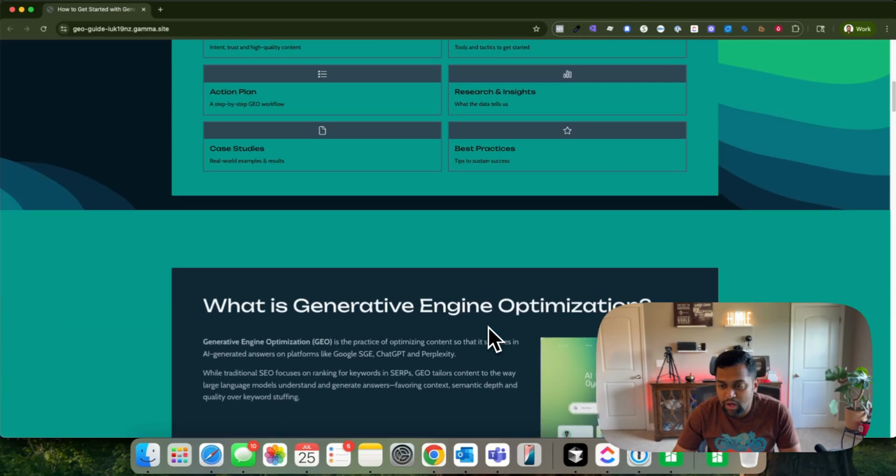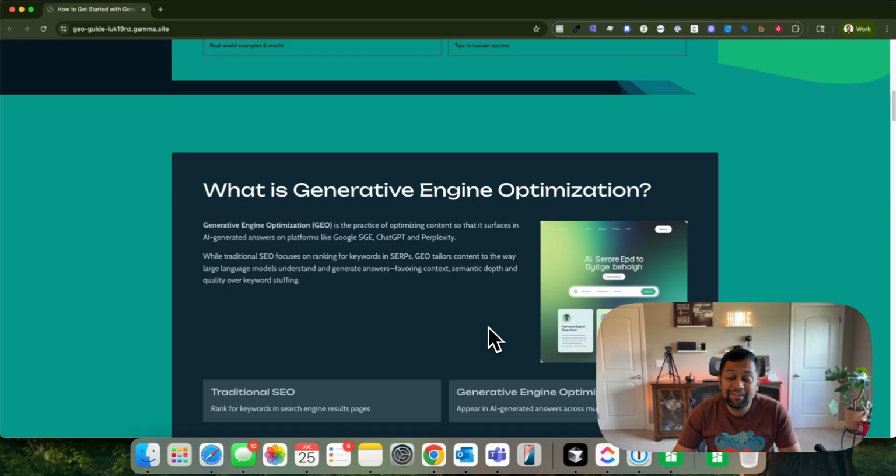All right. So what exactly is GEO? It's basically the practice of optimizing your website or content so that it surfaces in AI generated answers. These can be platforms like, as I said, Google, Gemini, Perplexity, Claude, and much more that's coming out every day, but I would say those are the big five. While traditional SEO is focused on ranking on search engine results pages, which is your typical Google and Bing, GEO is focused more on how you can rank through large language models so that they can understand and generate answers favoring your context, your content, semantic depth, and quality over keyword stuffing.